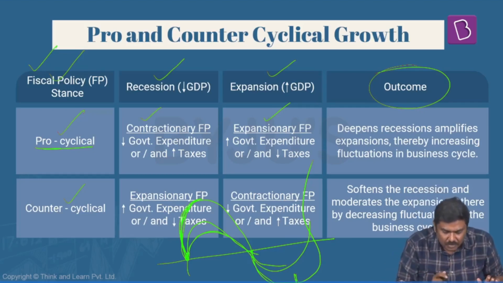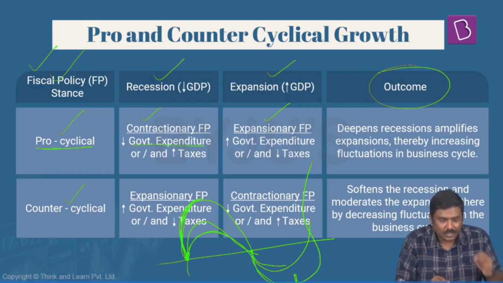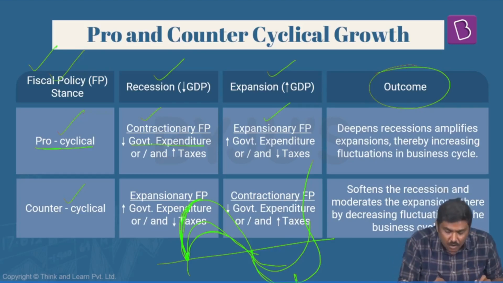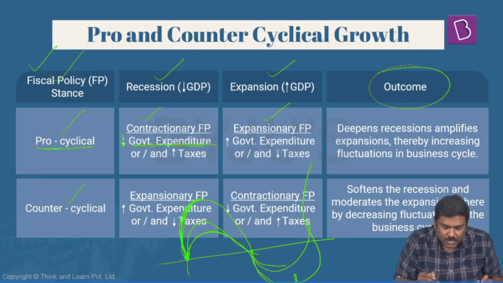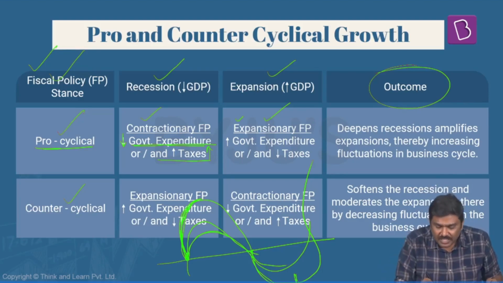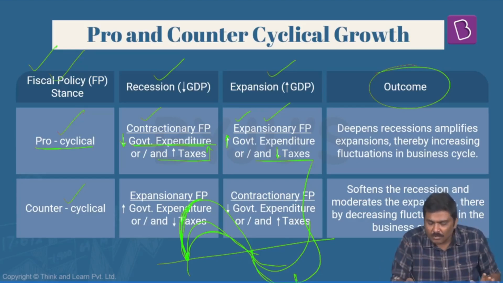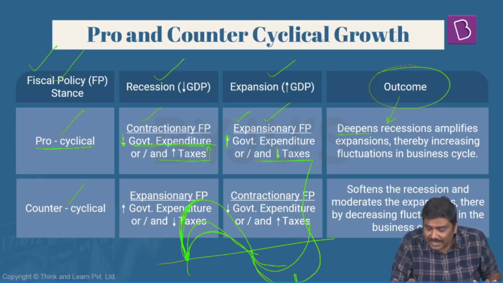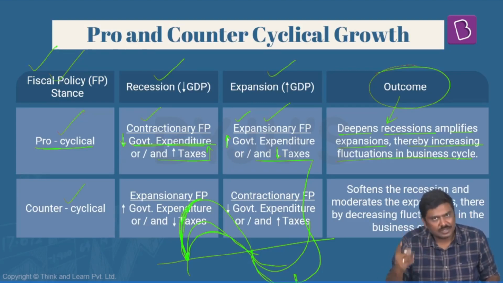So during recession, if I say pro-cyclical policy, government expenditure is expected to come down and tax collection is going to increase. And this will further make the recession much more severe. And during the expansionary stage, the government expenditure increases and tax rates are cut. And what is the outcome of all of this? It will deepen the recession, amplify the expansion, and thereby increase the fluctuations in the business cycle.